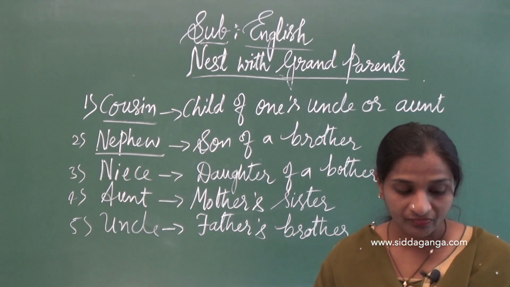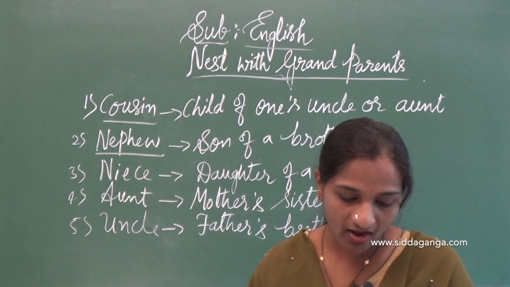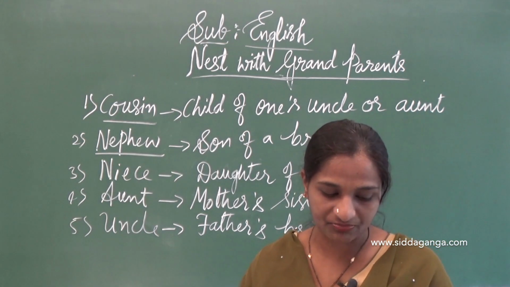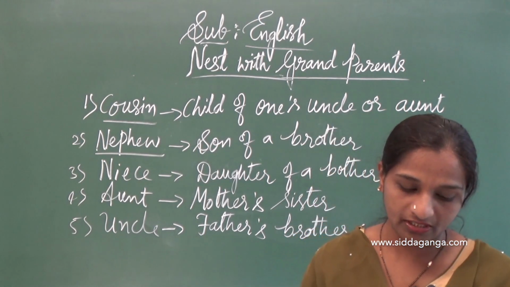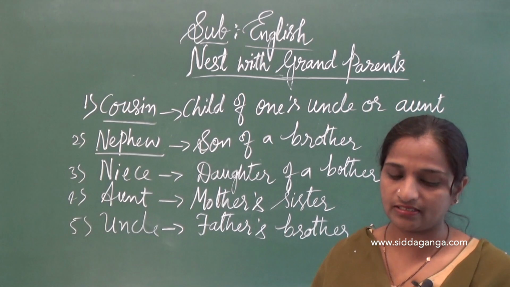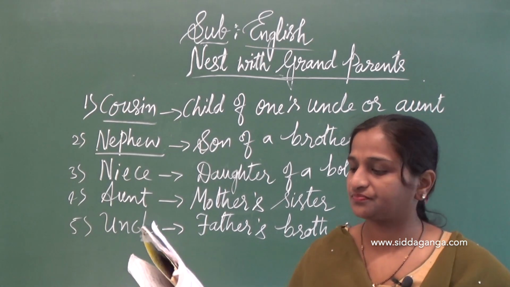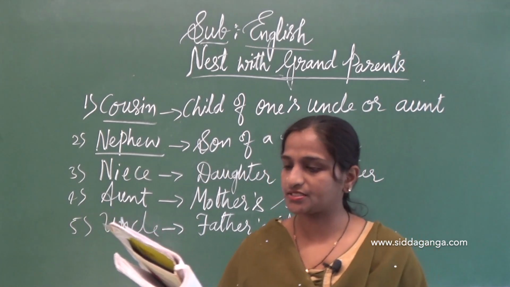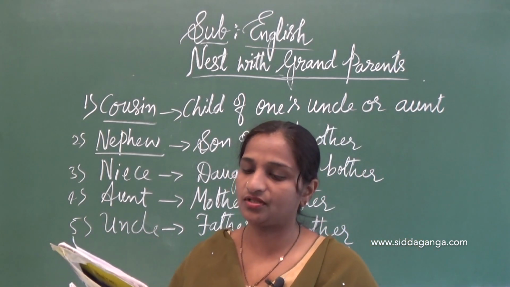Next, V2, complete the following paragraph with the kinship terms given in the box below. So let's fill these blanks, seeing the relationships. Look at the box, words are given there in the box.